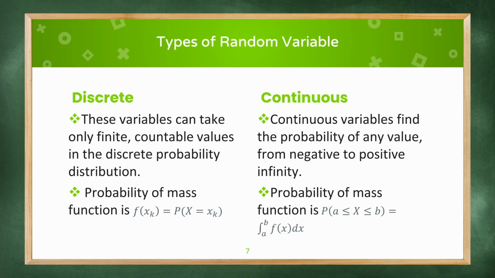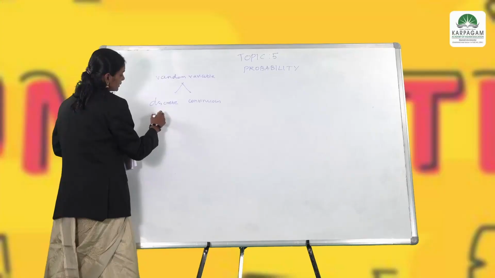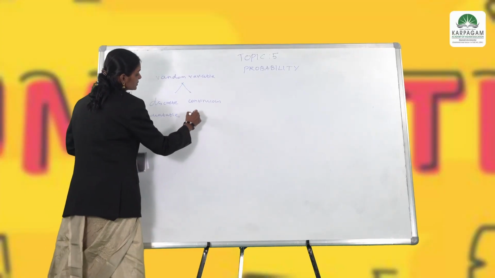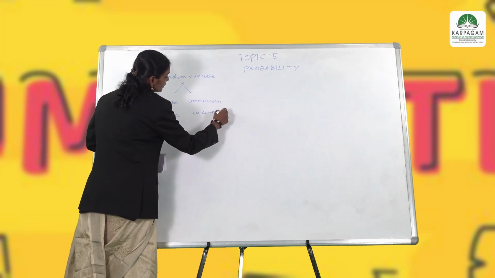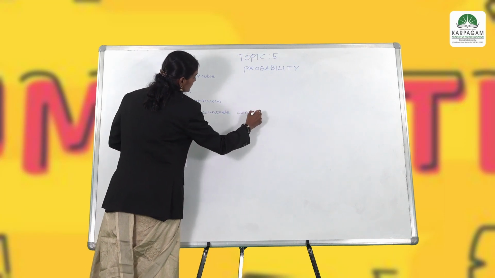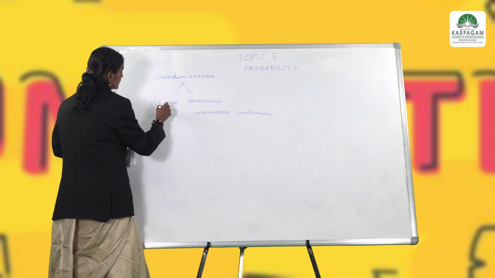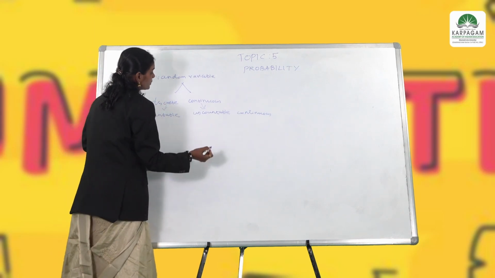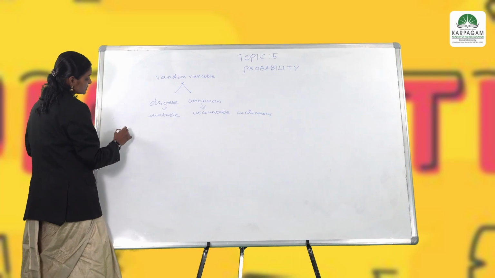Next we are going to discuss random variable in depth. Random variable is divided into two parts: one is the discrete case and the second is the continuous case. Simply you can say, if the sample space is countable, that is called the discrete case. If it is uncountable, that is called continuous. Discrete means countable, continuous means uncountable. So, in this we are going to discuss the discrete case first.